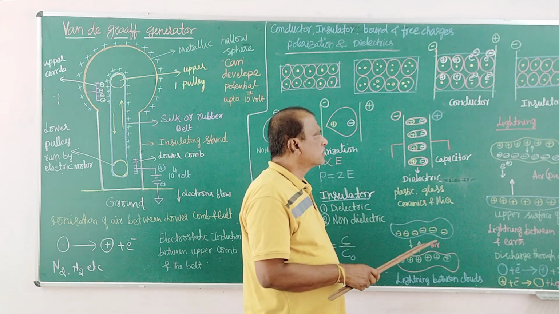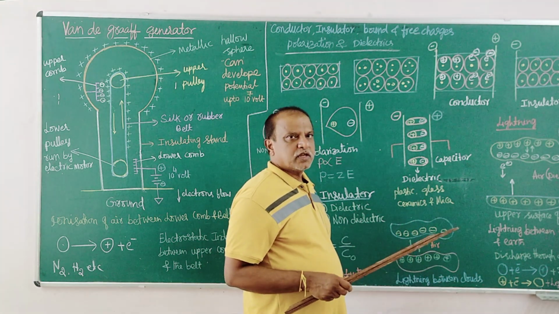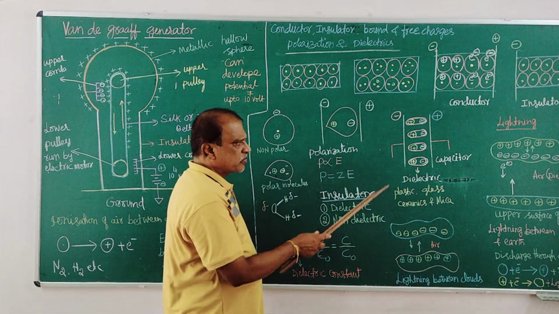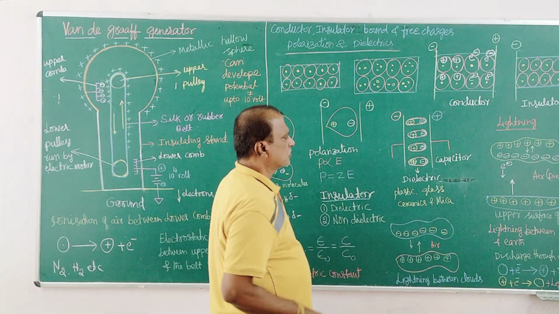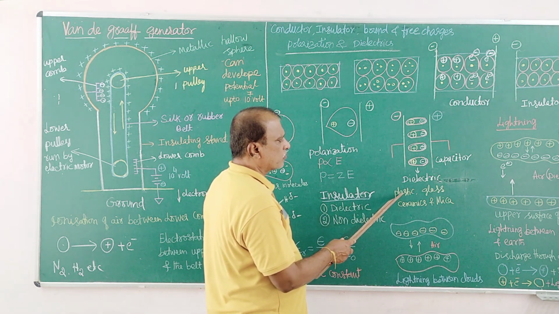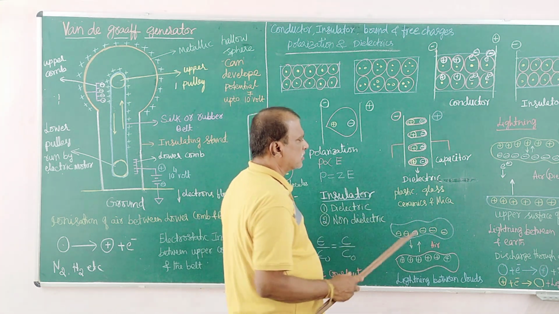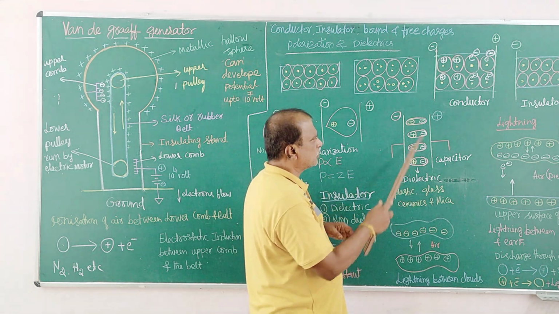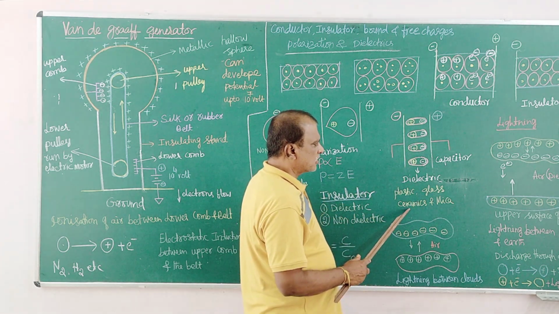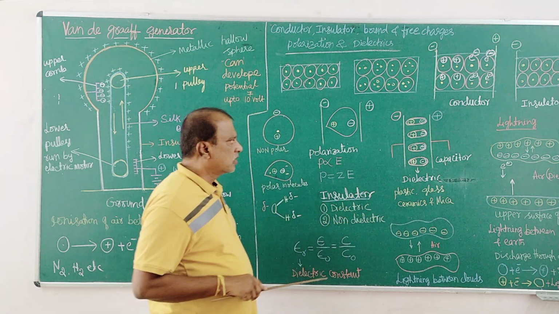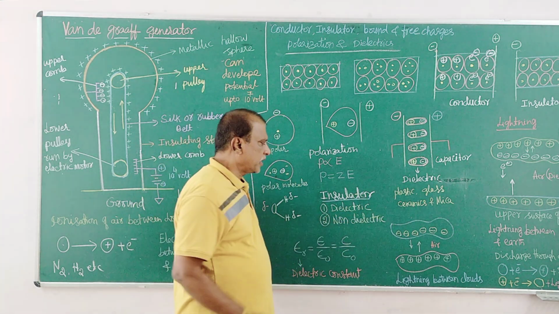We look for the material which has a high dielectric constant. It may be a solid, liquid or gas. A solid like plastic: a thin sheet of plastic contains molecules that behave like this. A thin sheet of glass contains glass molecules that behave like this. A thin sheet of ceramics or mica has molecules that behave like this. So these are very good dielectric materials.